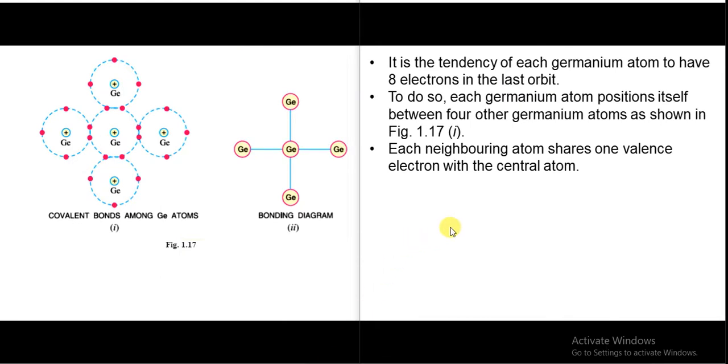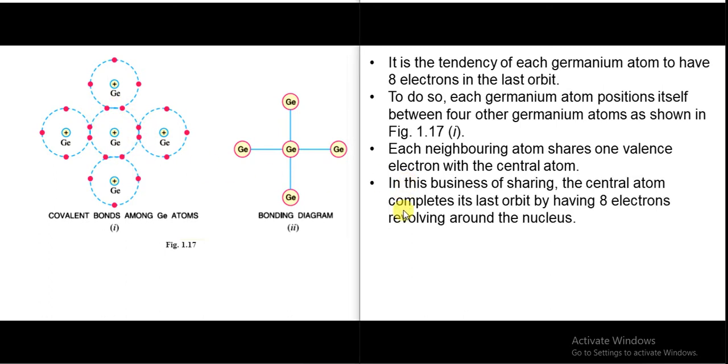So this is the central atom and all these 4 are the neighboring atoms. Each neighboring atom shares 1 electron with the central atom. In this sharing, the central atom completes its last orbit by having 8 electrons. So 1, 2, 3, 4, 5, 6, 7 and 8.